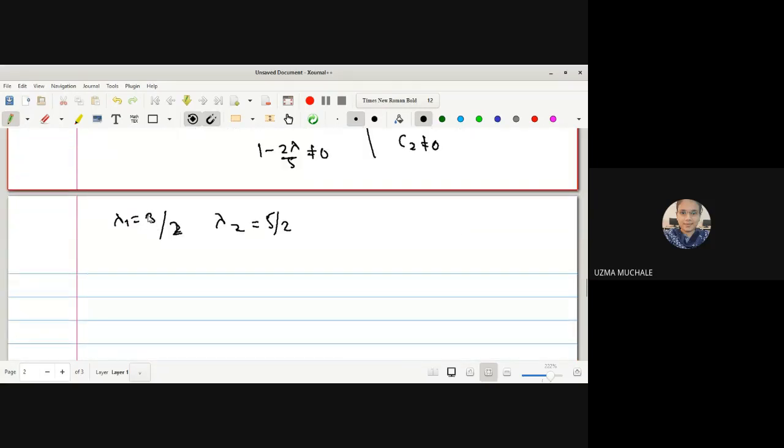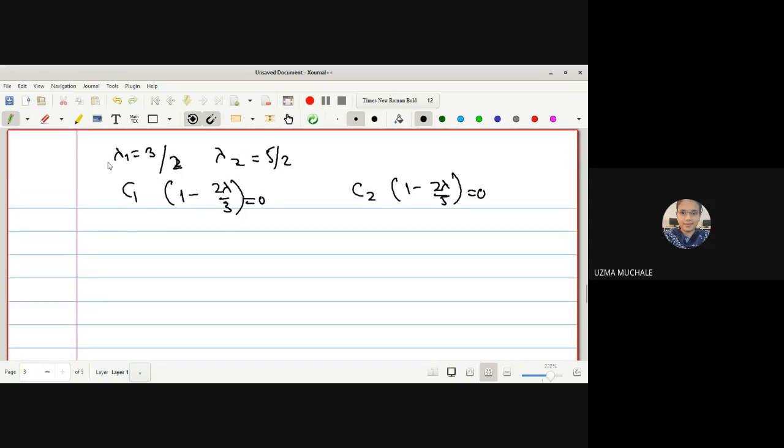For the first, C1 into 1 minus 2 lambda upon 3. The second equation is C2 into 1 minus 2 lambda upon 5 equal to 0.